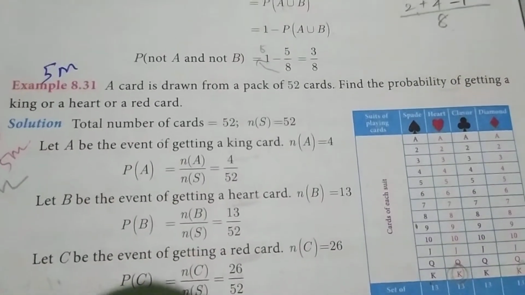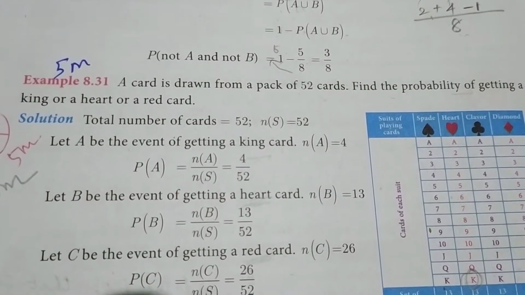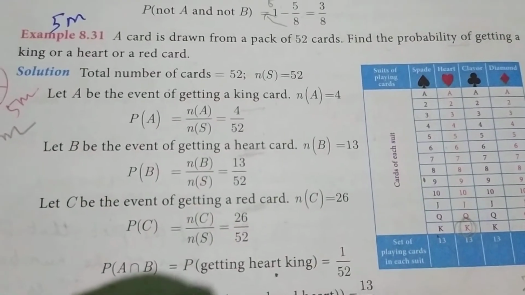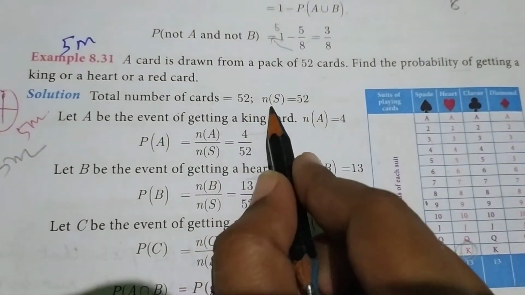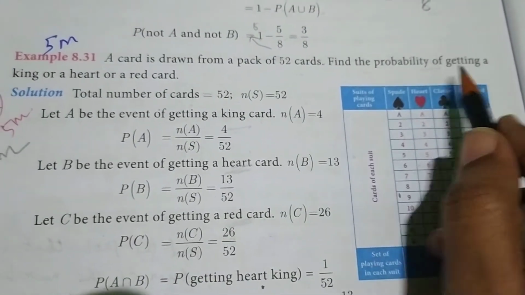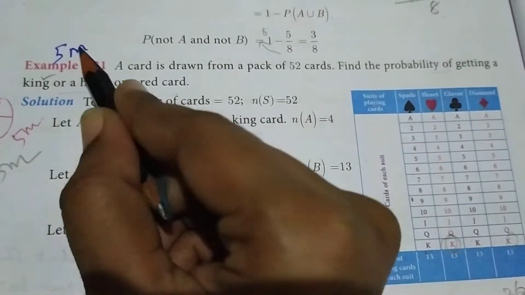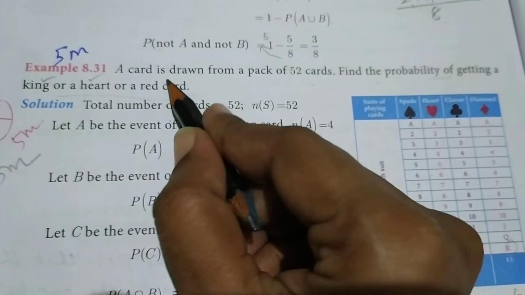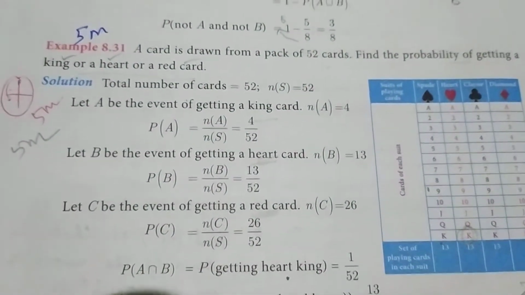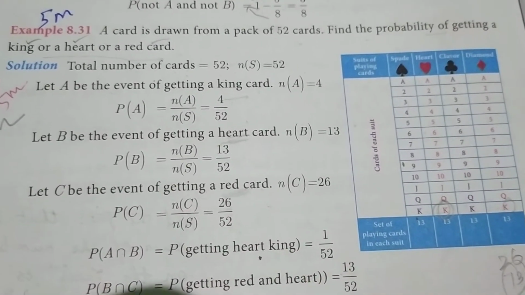Next question 8.31. A card is drawn from a pack of 52 cards. Find the probability of getting a king or a heart or red. So total cards, we already know, number of S is equal to 52. Three events are given: one is king, second heart, third red. First king: how many cards are there? 4 cards, king 1 2 3 4.